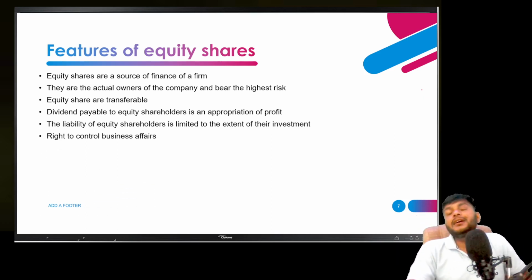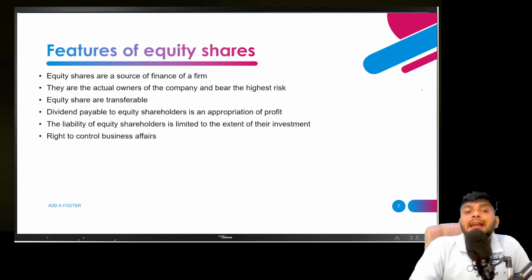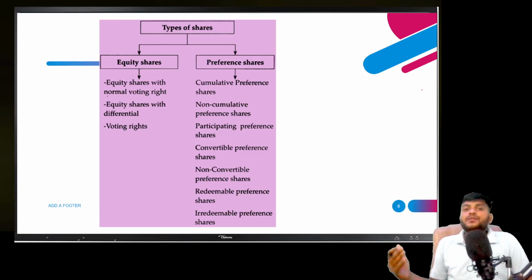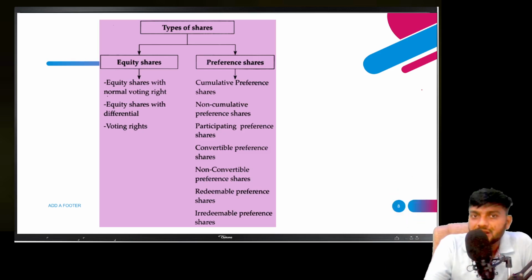Okay. And one thing, you also get the right to control the business affairs. It means you are eligible to interfere in the business decisions by doing some votings. You have voting right. You can vote in the major decisions of the company. So you have some little control on the business. There are also some types of shares. We have equity shares, we have preference shares.